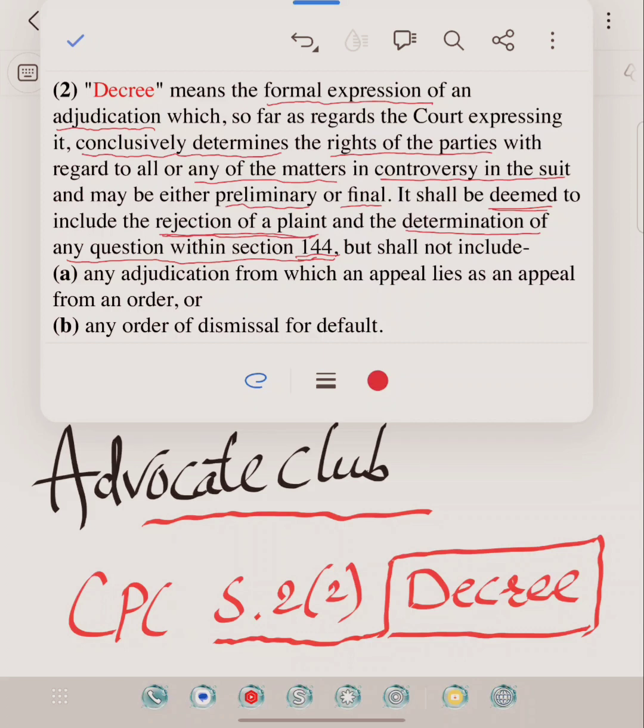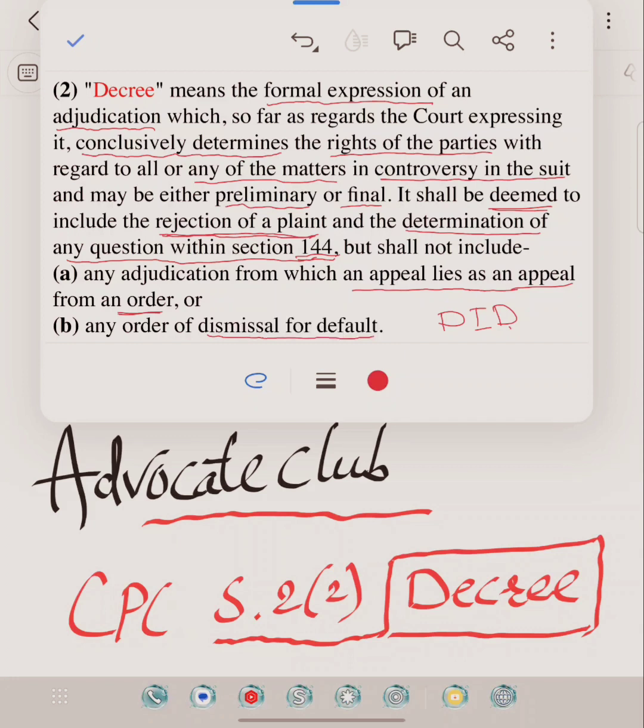A decree does not include the following. What? First, any adjudication from which an appeal lies as an appeal from order. And second, any order of dismissal for default. It means DID. So those two are exceptions and are not included in decree.